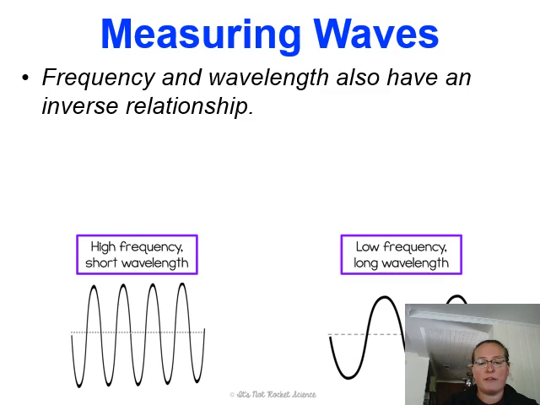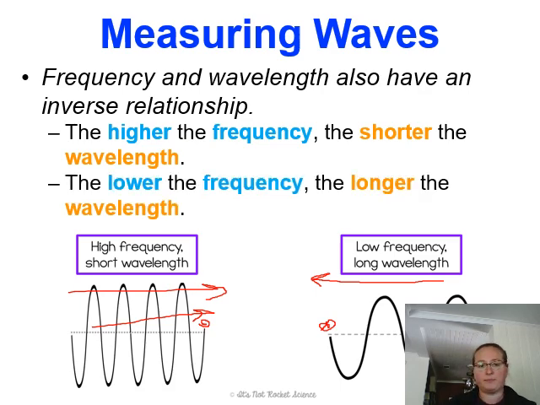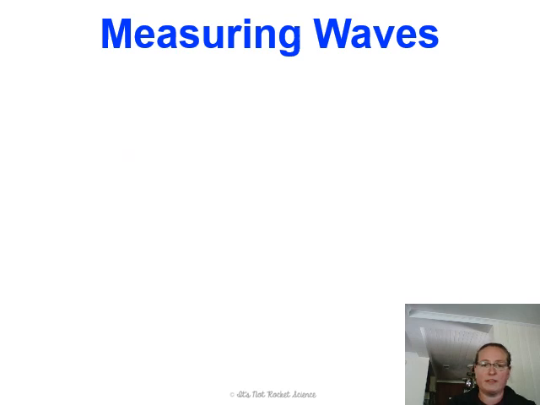Frequency and wavelength also have an inverse relationship. The higher the frequency, the shorter the wavelength. So over here, we have a high frequency. As this wave is progressing in this direction, the amount of times that one wavelength passes a given point, so if these waves are progressing this way, it's going to pass this given point more quickly. At a low frequency, it has a long wavelength. So if this is the point we're referencing, let's say the wave is going this way, it is going to take a little bit longer between each of the humps to get past that point. The lower frequency, the longer wavelength.